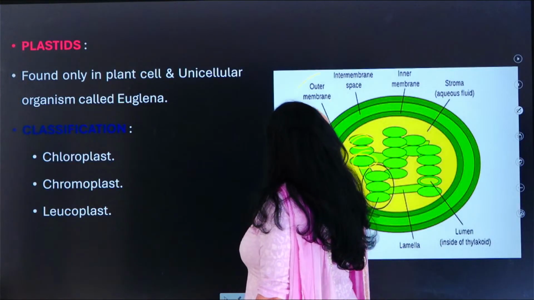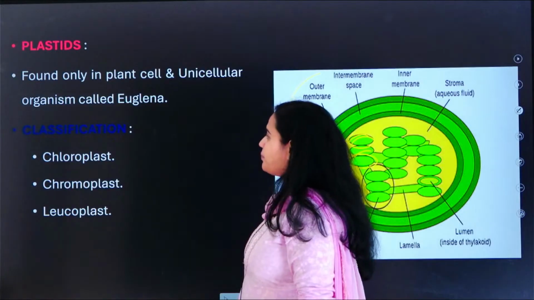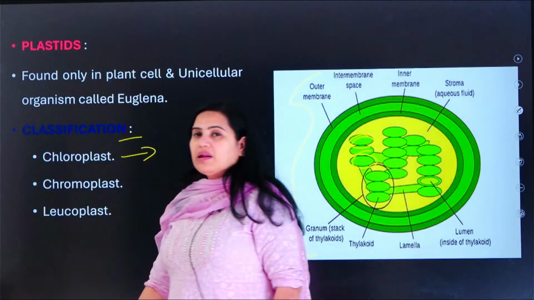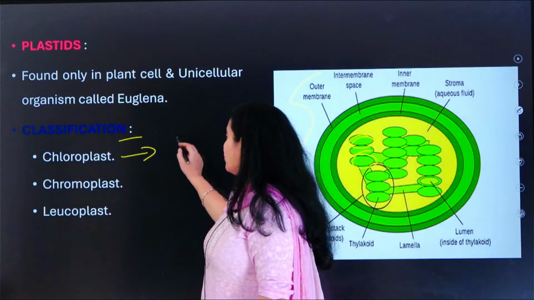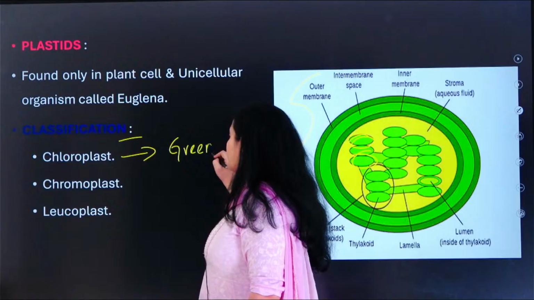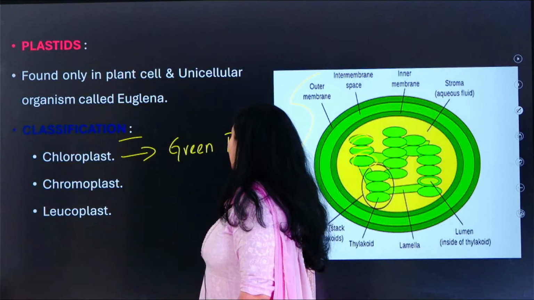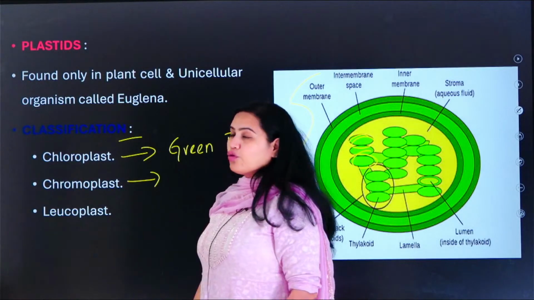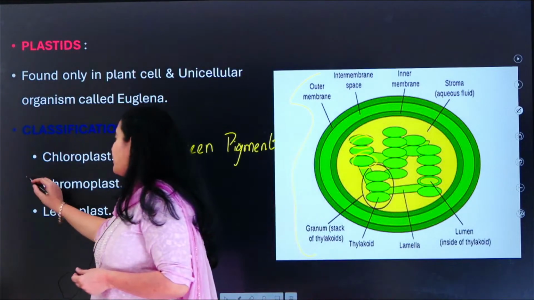Don't just remember so many things. We have different classifications. What is a chloroplast? The plastid consists of a green color pigment. What is a chromoplast? Chromo itself means color.